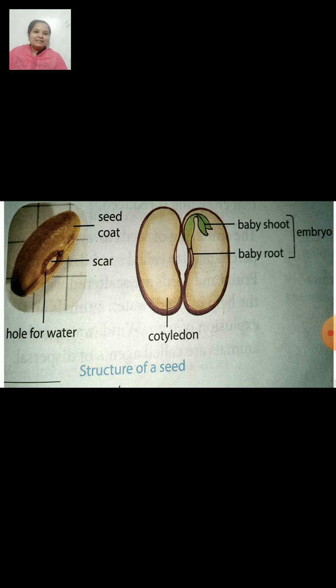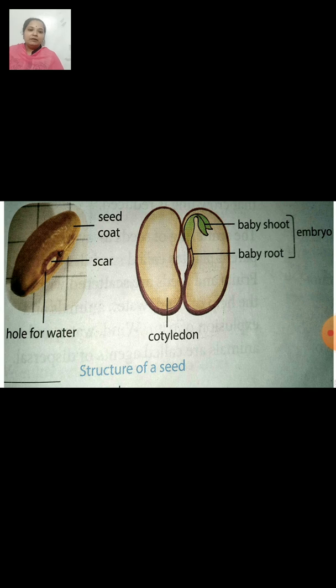Now, this is the picture showing the structure of a seed. On the left hand side, you can see the whole seed. The first thing is seed coat. Now, next is the scar, then the hole for the water. And when you open the seed, you see two leaves. They are called cotyledons.